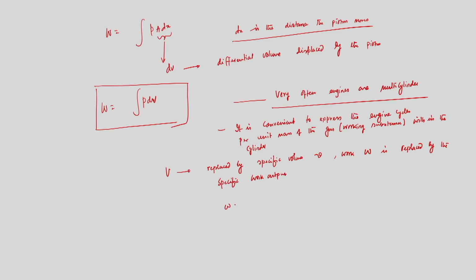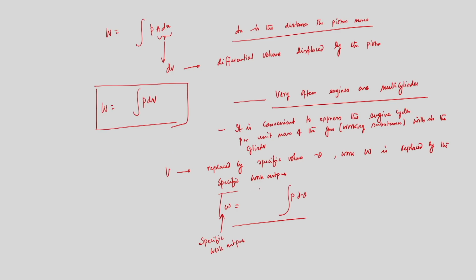That means small w, the specific work output from the cylinder, will be P into dv. This is very important. Since engines are very often multi-cylinder, it is convenient to analyze the engine cycle per unit mass of the working substance of gas within the cylinder.